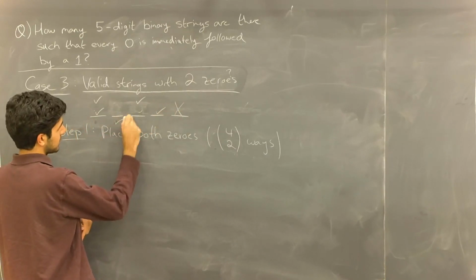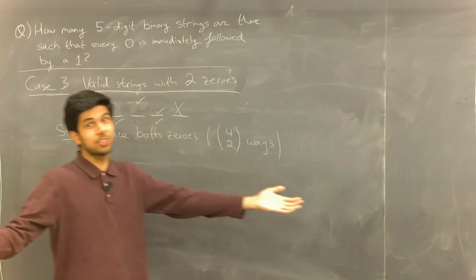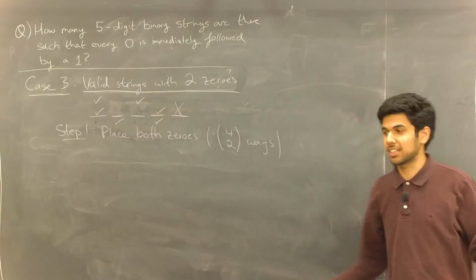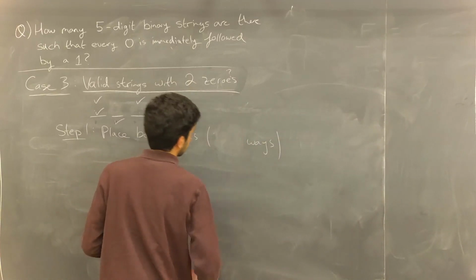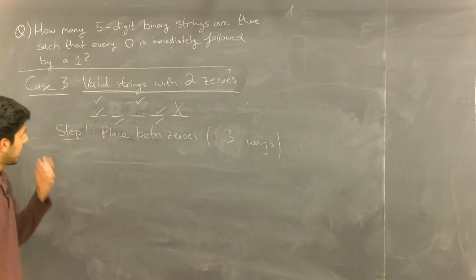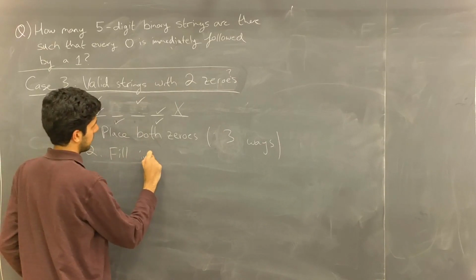Or I can put a 0 in the 2nd spot and in the 4th spot. Those are my only 3 options. Otherwise, I'll have zeros that are next to each other, and that's not good. So here we would say 3 ways. And then step 2, we'll fill in with the 1s.